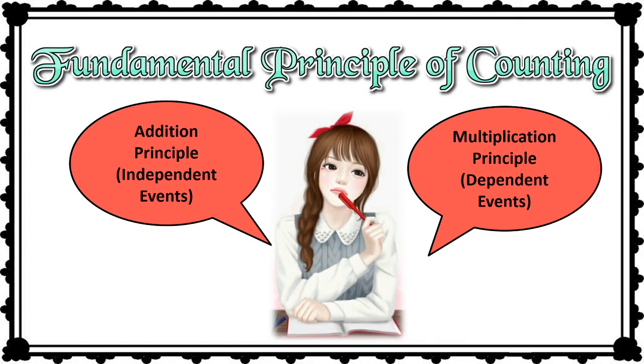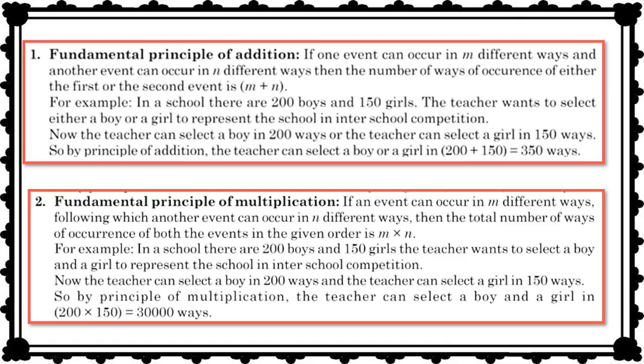Now we have two types of fundamental principle of counting. One is the addition principle, the other is the multiplication principle. Addition principle is applicable for independent events and multiplication principle is applicable for dependent events. So, fundamental principle of addition. If one event can occur in m different ways and another event can occur in n different ways, then the number of ways of occurrence of either the first or the second is m plus n. Here we have to concentrate on this word or.